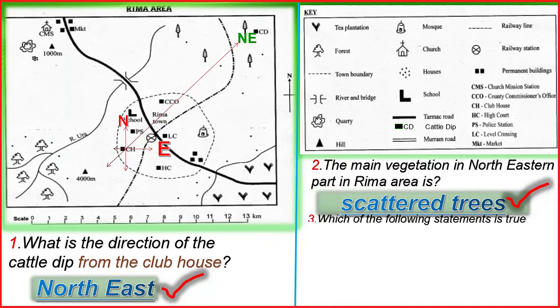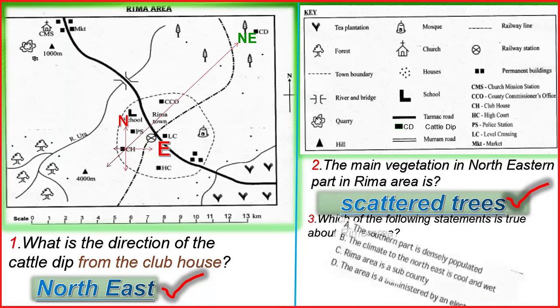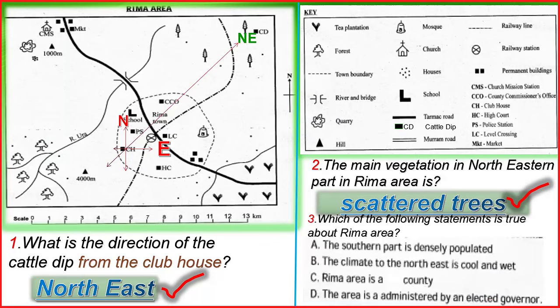And then we have question number 3. Which of the following statements is true about the Rima area? We have the statements here. The southern part is densely populated. Climate to the northeast is cool and wet. Rima area is a county. The area is administered by an elected governor. So what do you think is the answer?